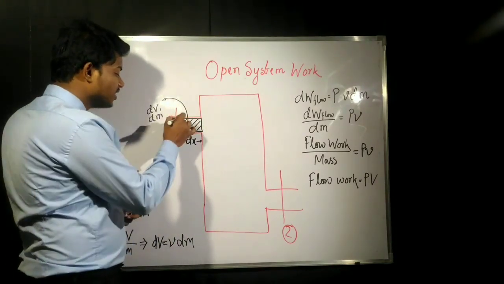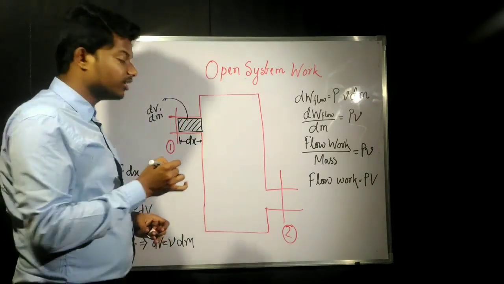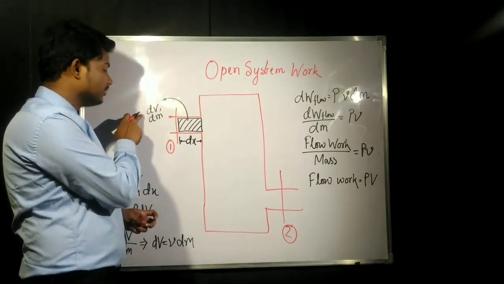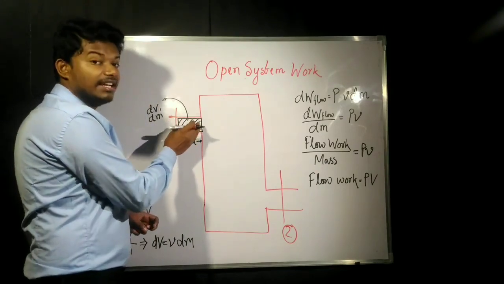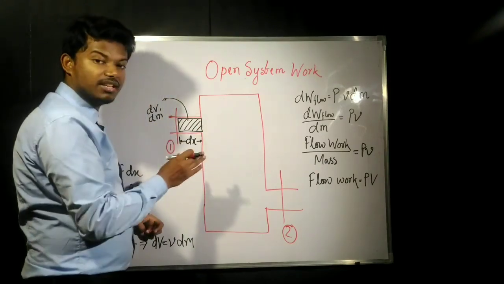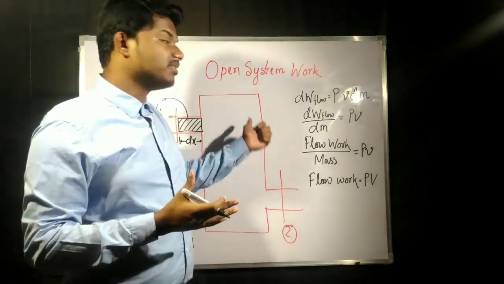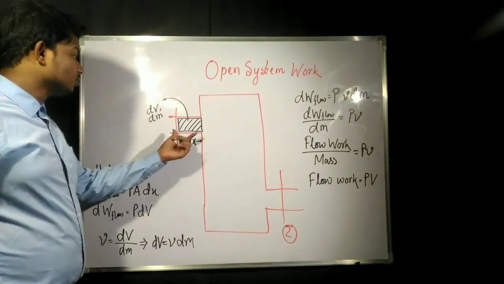For this, let us take a small element of fluid, having mass dm and volume dV. That means the small amount of mass which we need to move into the system, and we are going to find out what would be the work done in an open system for that. So this is the element.